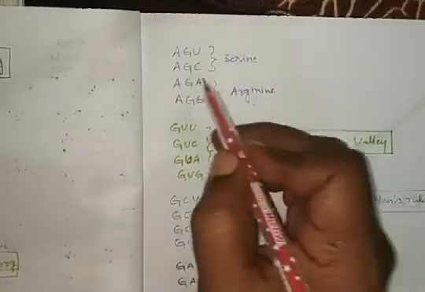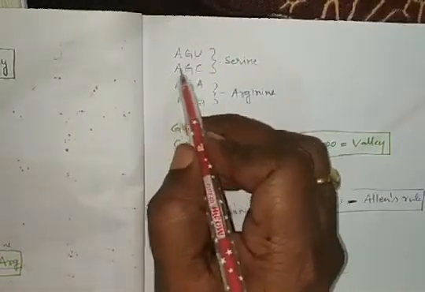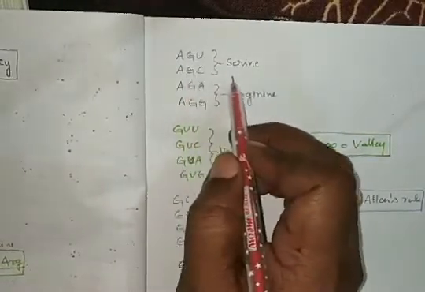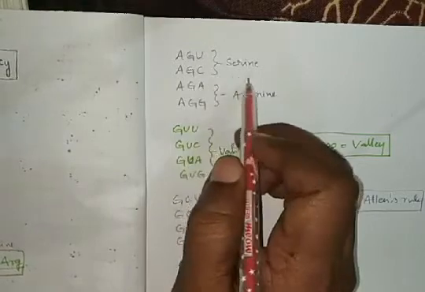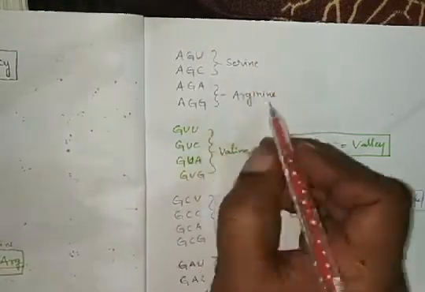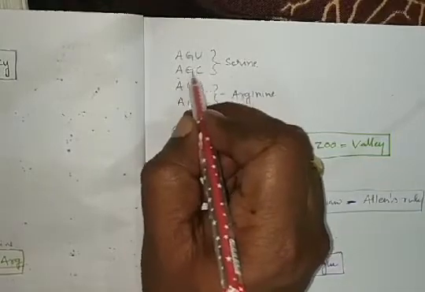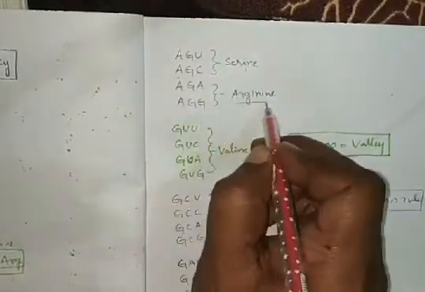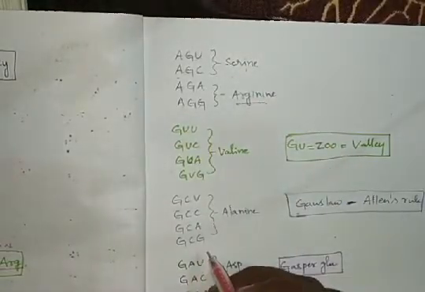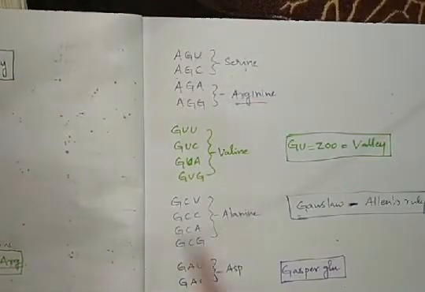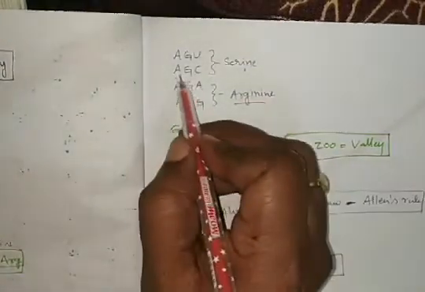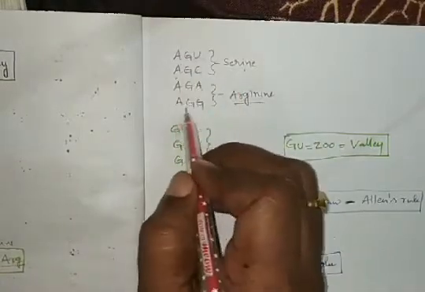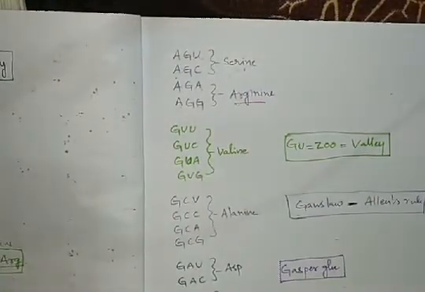So next here AGU serine, AGC serine. Already serine is there, one more is there, so we have to learn it by heart. AGU, AGC serine, AGA, AGG, RG9. Already we had this, so we have to learn this too.